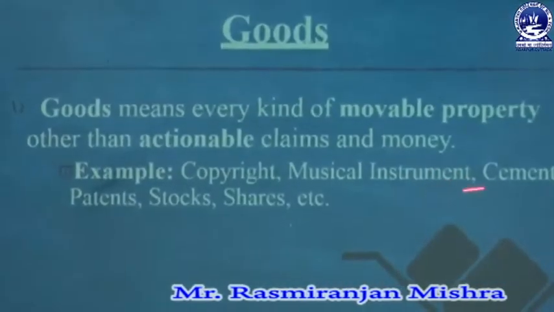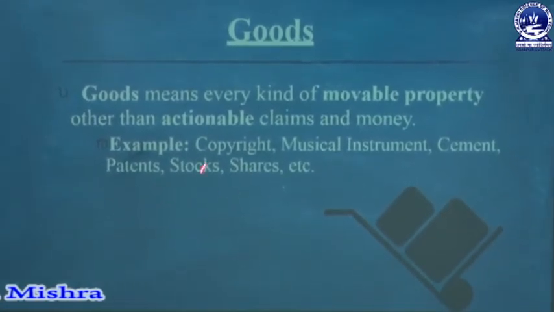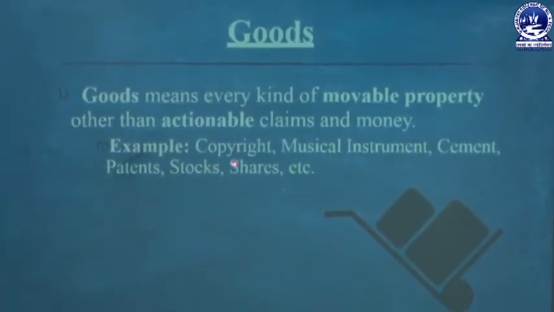There are certain examples: copyright, musical instrument, cement, patent, stock, share, etc. When these are transferred from the hands of the seller to the hands of the buyer, then that is called goods, or that is called a complete sale.